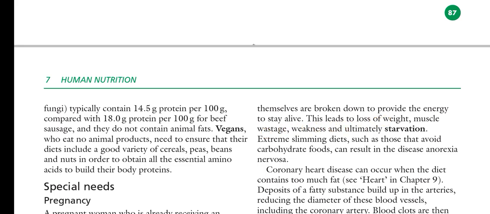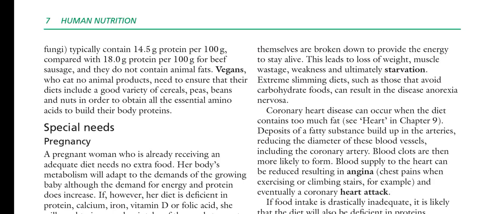So extreme slimming diets, such as those that avoid carbohydrate food, can result in the disease anorexia nervosa. It is the same term used for people who do not consume enough food because they have a fear of becoming obese. So they are actually the victims of the disease called anorexia nervosa.